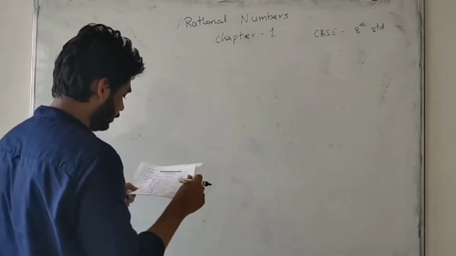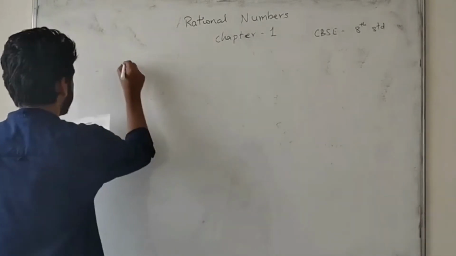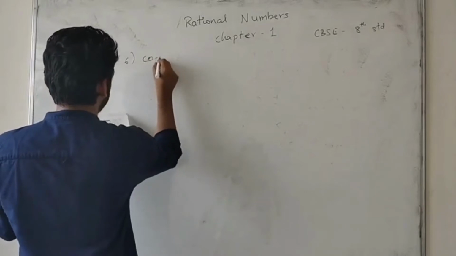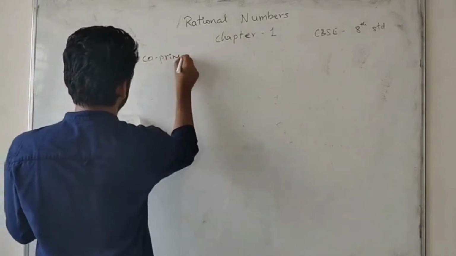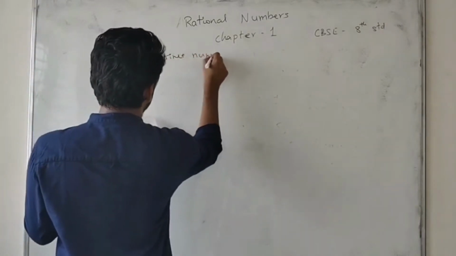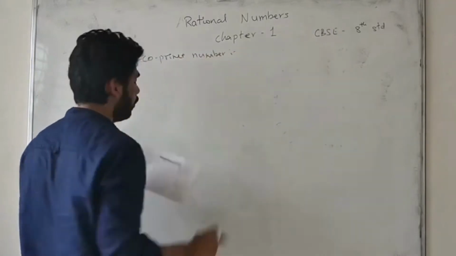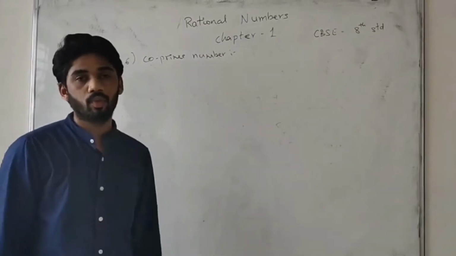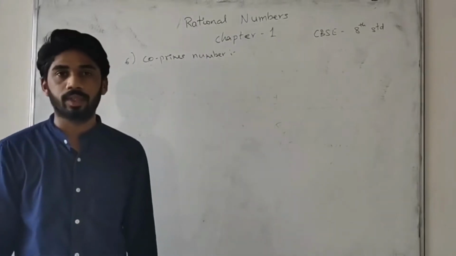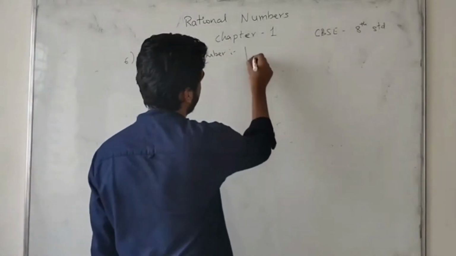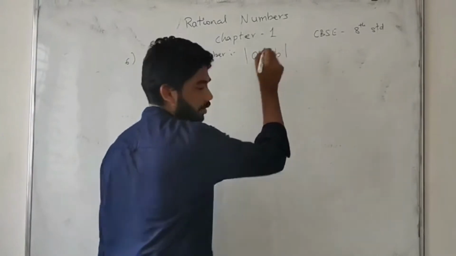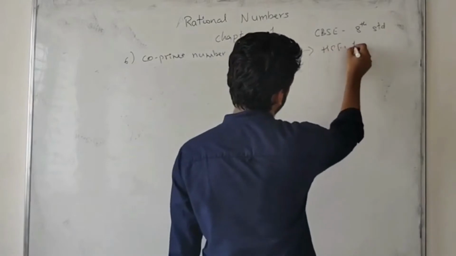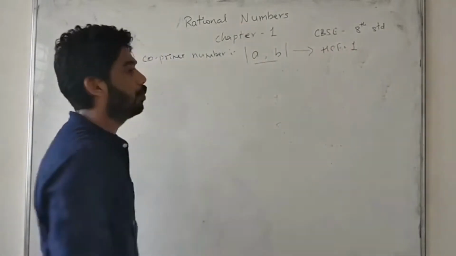So friends, next one, composite number. So sixth one is co-prime number. What is co-prime? Co-prime is nothing but between the two numbers we have to find the HCF. It is called a co-prime number. We take A and B numbers. In this one, the HCF must be 1. That number we call a co-prime number.